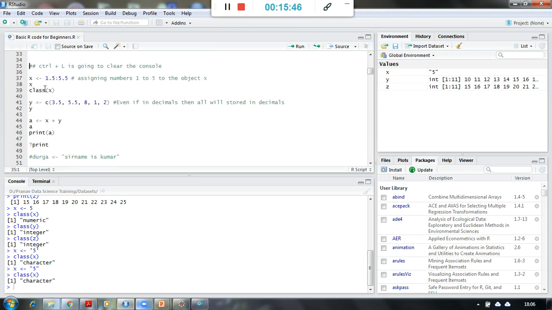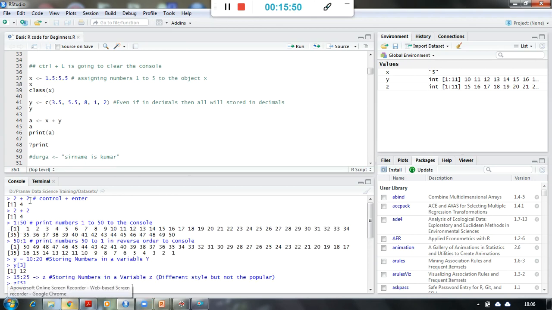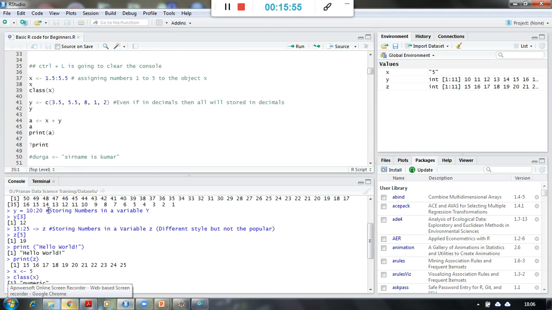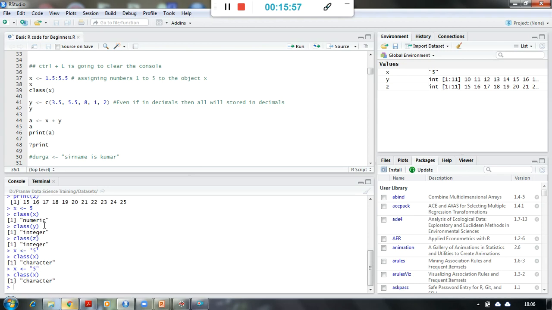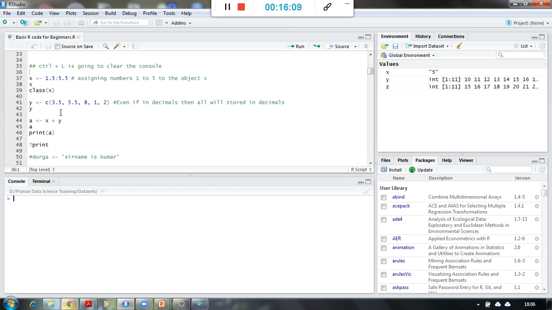Now I want to clear out this console, because a lot of printing has already happened in the console. So if I want to clear this console, I will press Ctrl plus L, which is going to clear the console screen. So if I say Ctrl L, it has been cleared, right? Now let us start afresh again.